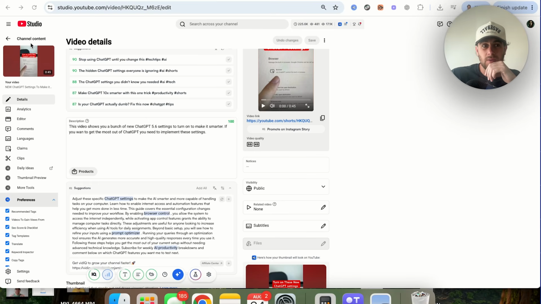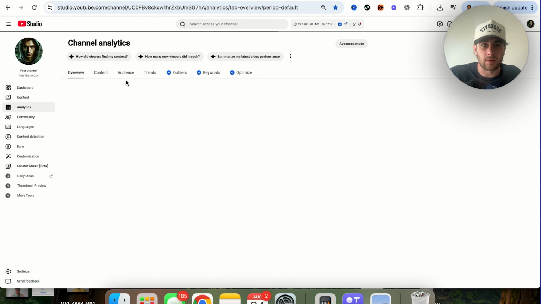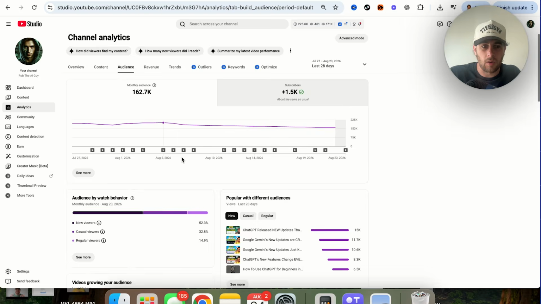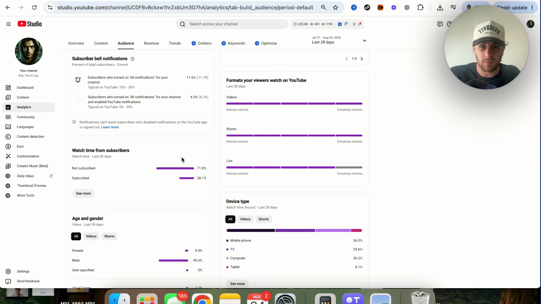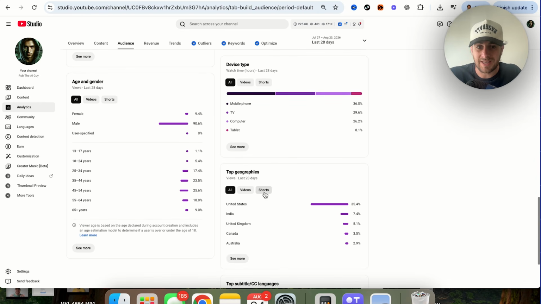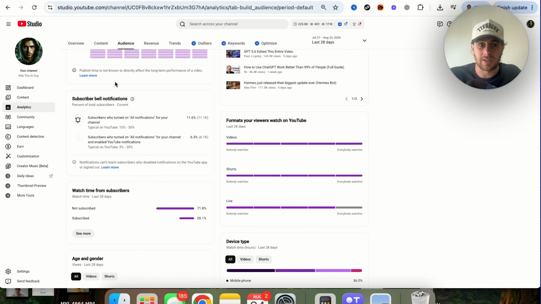Now, in order to actually see where your traffic is coming from, what we're going to want to do is we want to come over to analytics right here. We want to click on audience. And then if we actually scroll down, this is going to show us how people are finding our content. We can see formats that your viewers are watching on YouTube. This is going to show you what formats you need to actually be uploading in. Because like I said, videos, shorts, and lives all have completely different algorithms. We can see here, I should be doing all 3. And that's exactly why I upload all 3 types of content to my audience and on this channel.